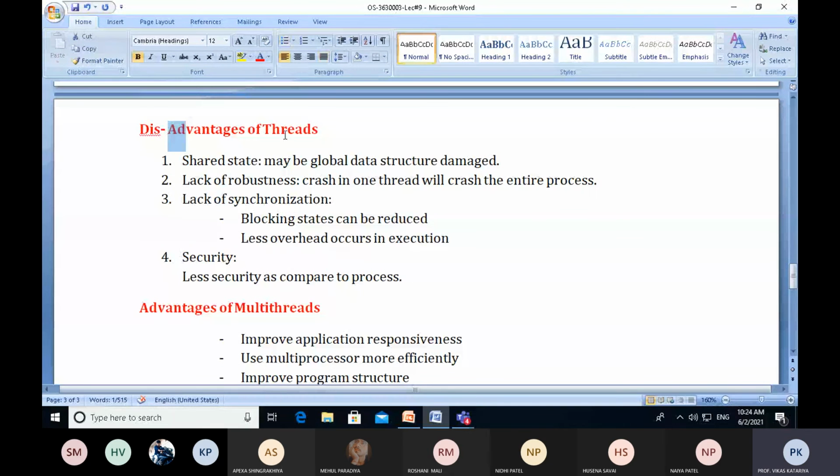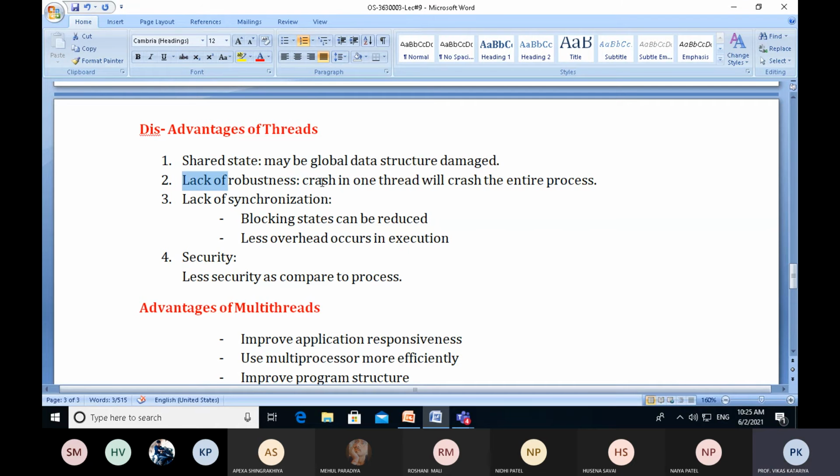Now the disadvantages of threads. Shared state: there may be damage to global data structures. We have already discussed that the data structure is globally shared with the process. So in the shared state, it might be possible that a global data structure gets damaged.